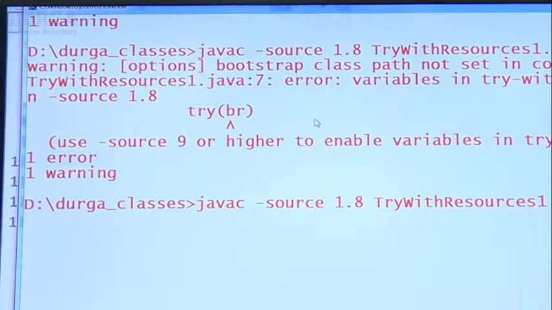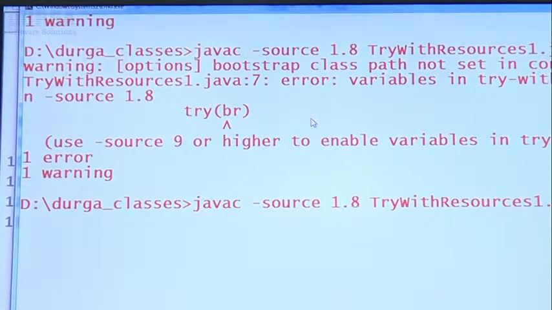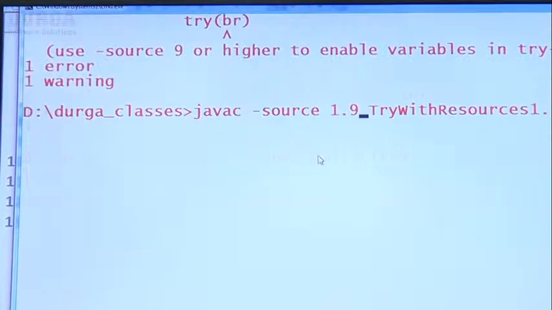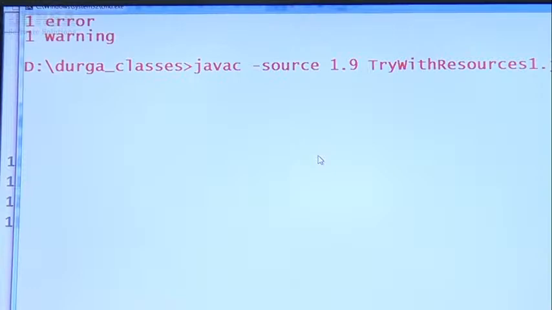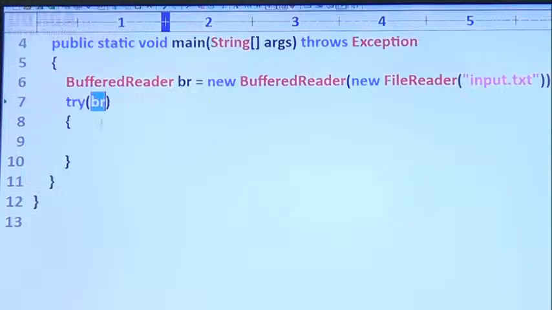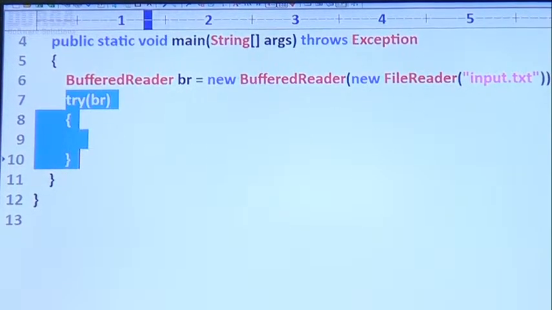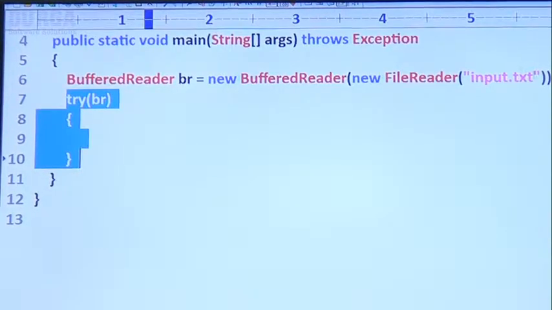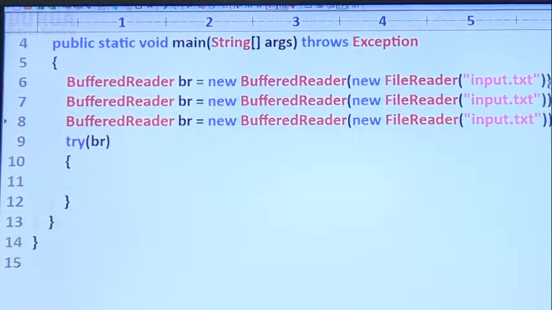Let me compile the same thing according to 1.9 version. Observe a bit carefully, sir. Happily there is no warning and no error. Because this type of facility came from which version onwards? From 1.9 version onward. Suppose you have multiple resources.